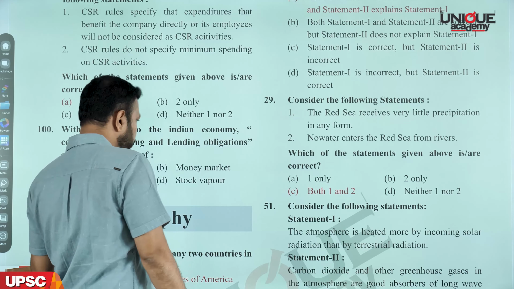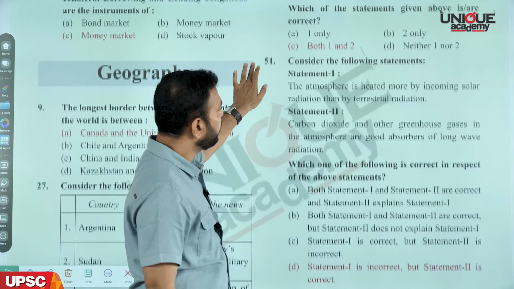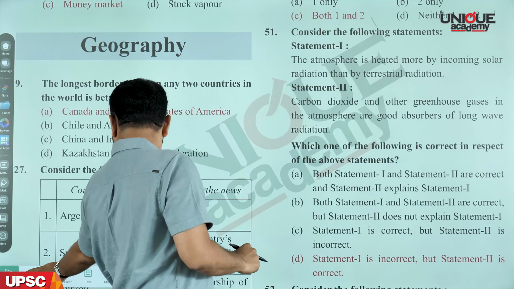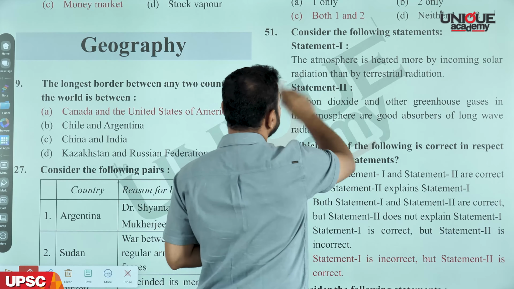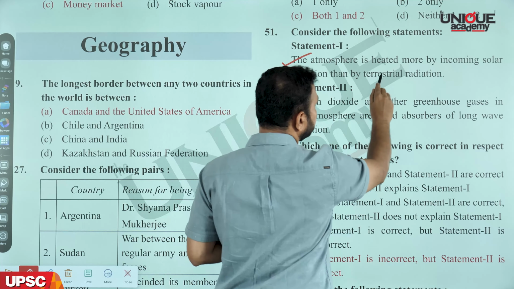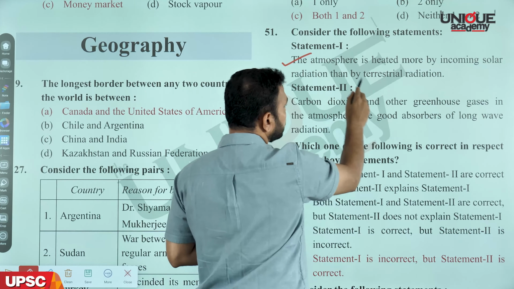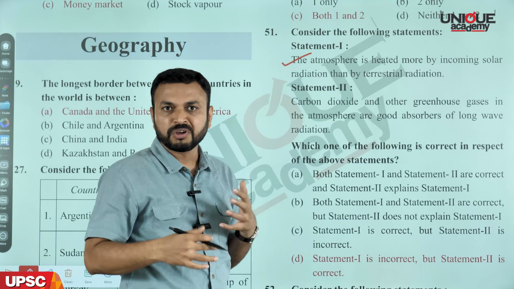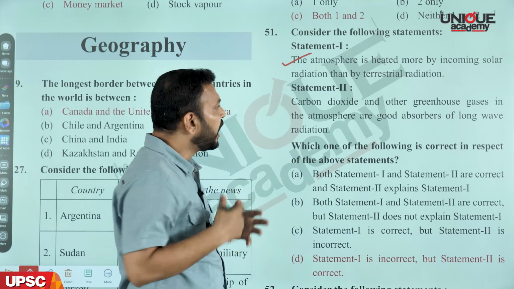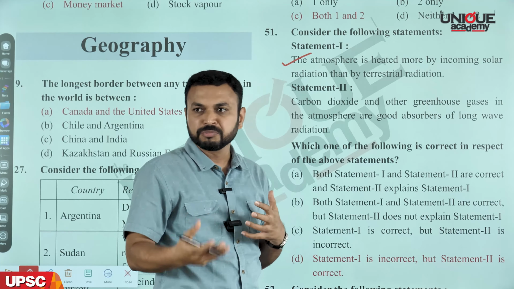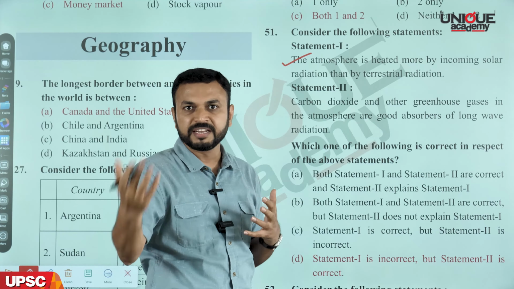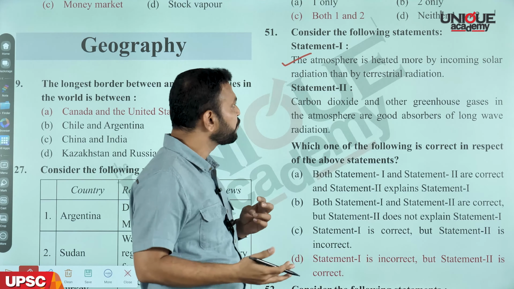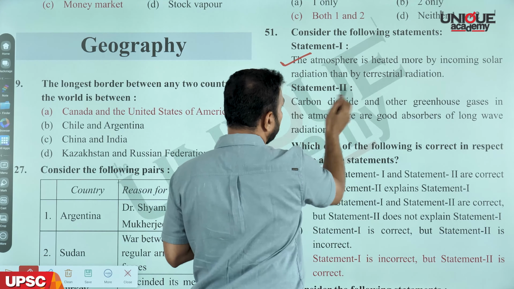Now we'll move to the next question. Consider the following statements. Statement 1: The atmosphere is heated more by the incoming solar radiation than the terrestrial radiation. This statement itself is wrong because the atmosphere gets most of its heat from the terrestrial radiation. Whatever the outgoing radiation from the Earth's surface is, it is received by this atmosphere. So statement 1 is wrong. Look at statement 2.